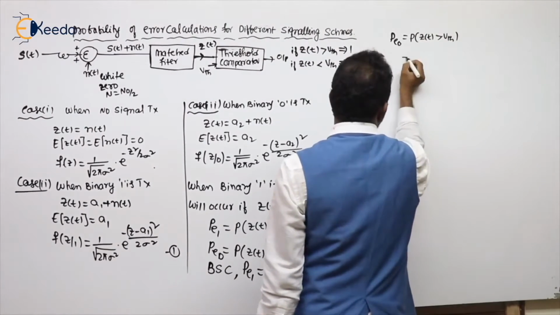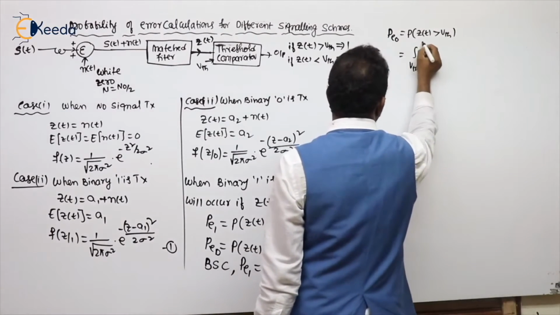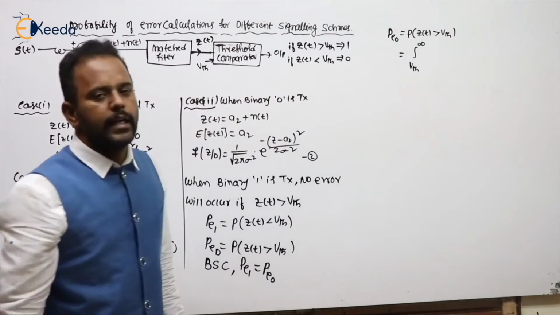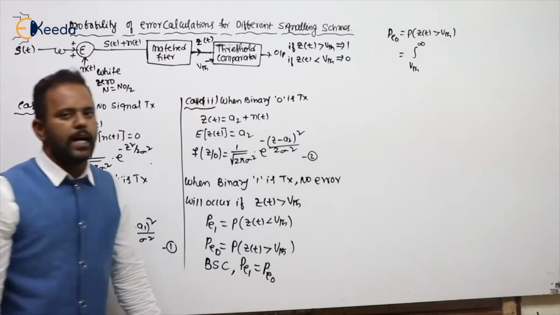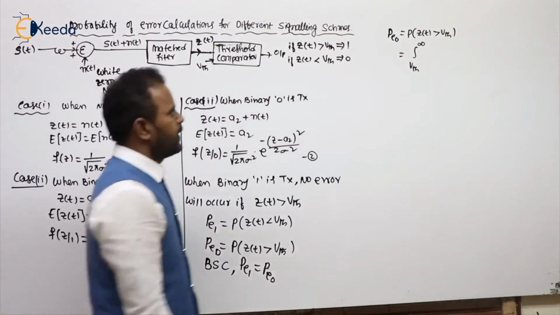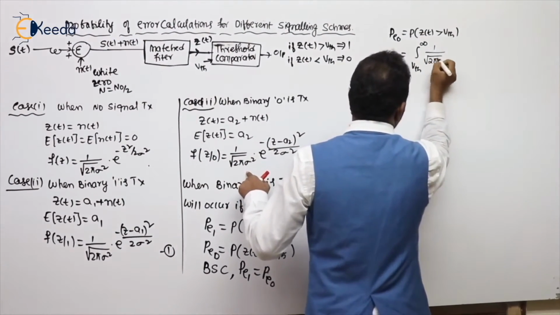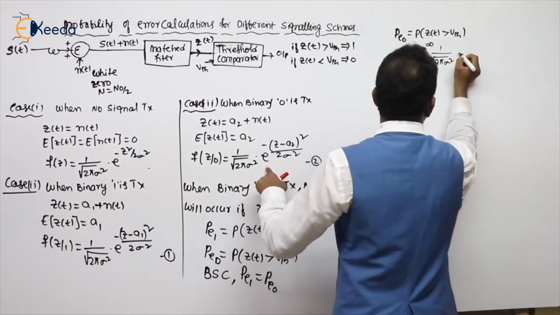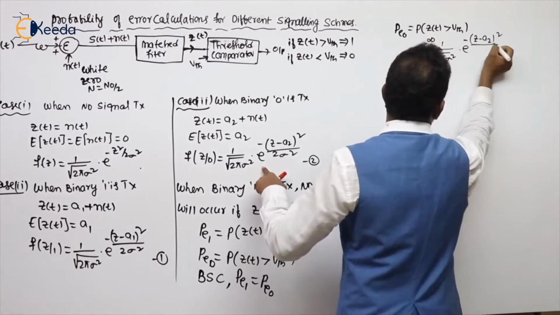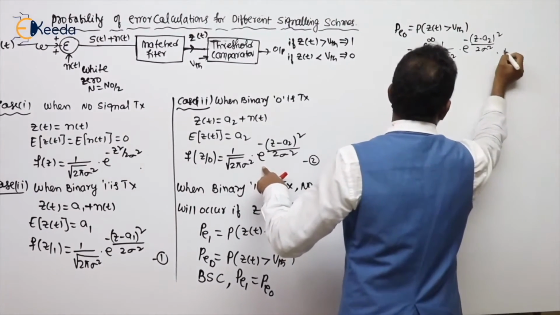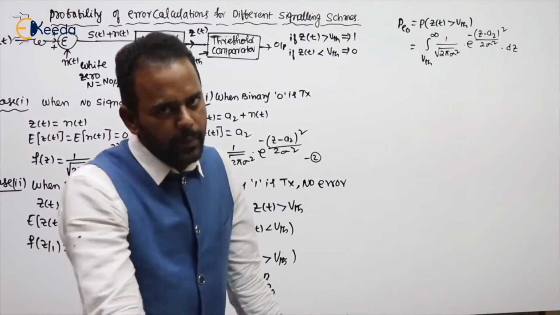How to write this? Integral from VTH to infinity, integrating in that region the PDF. What is the PDF for 0? See expression 2: 1 divided by root 2 pi sigma square into e power minus (z minus a2) whole square by 2 sigma square, into dz. How do we calculate probability from a PDF? Integrate the PDF in that region.